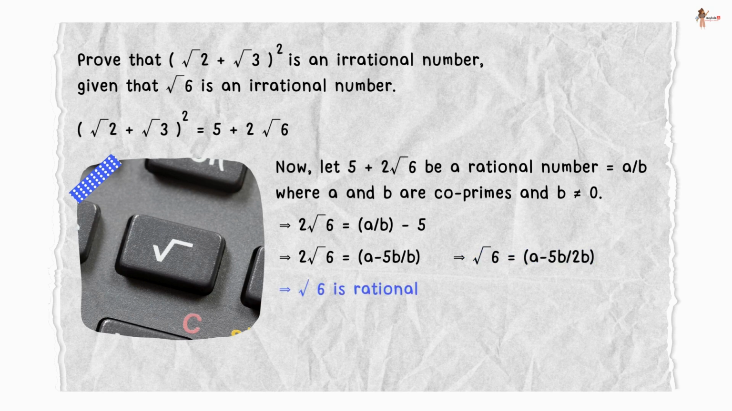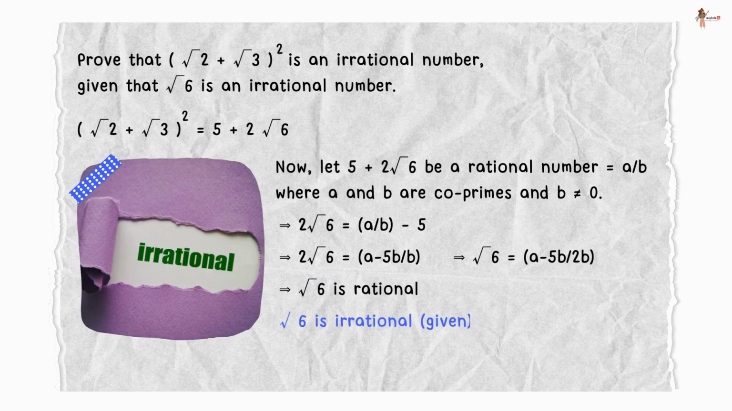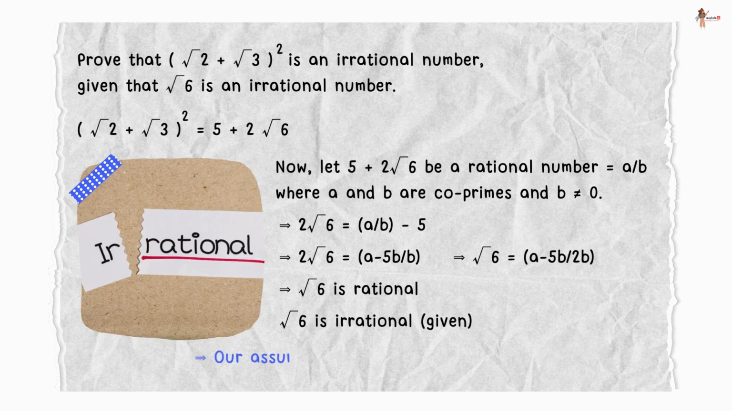That means root 6 is rational. However, we are given that root 6 is irrational. That means our assumption is wrong, and hence 5 plus 2 root 6 is irrational. This is what we had to prove.